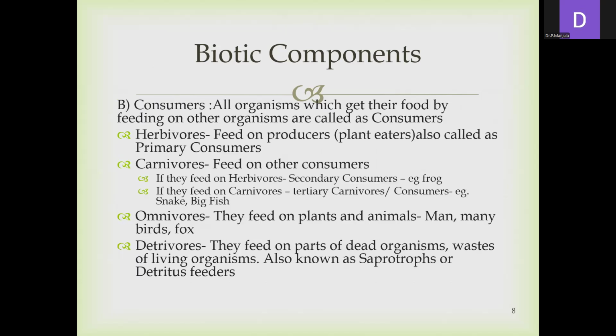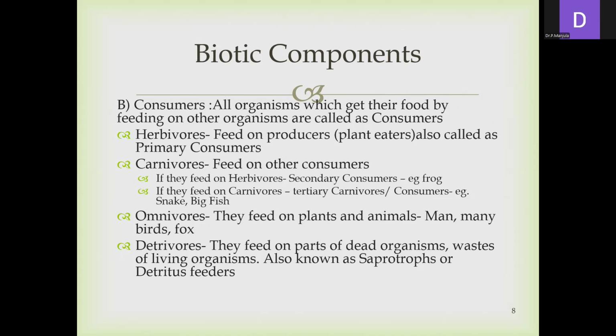The first biotic component is the producers, and the second one is the consumers. All organisms which get their food by feeding on other organisms are called the consumers. The organisms which are mainly dependent on the producers are called the consumers. These consumers are again of different types: herbivores, carnivores, omnivores, detrivores, etc. Consumers depend on other organisms for their energy.